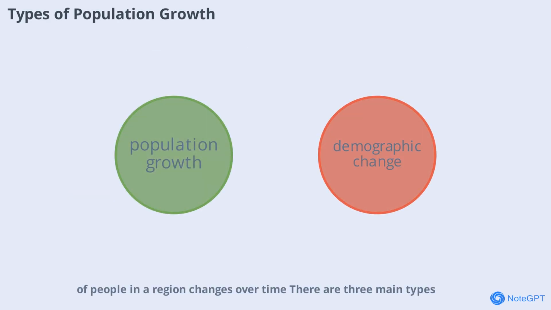There are three main types: natural growth, positive growth, and negative growth. Natural growth is based on the difference between birth and death rates. Positive growth occurs when births and immigration exceed deaths, common in developing countries. Negative growth happens when deaths and outmigration surpass births, often seen in countries with aging populations like Japan and Germany.